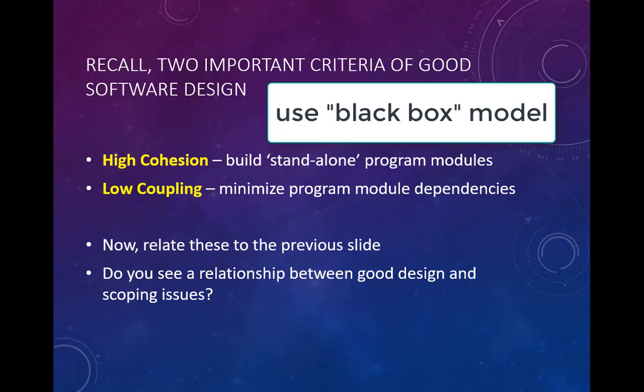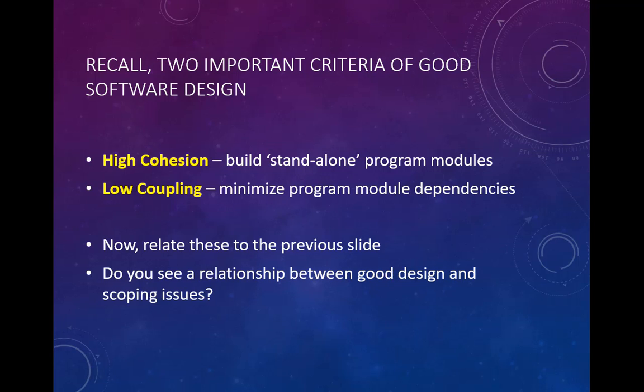Now, we made a huge step forward when we went from structured programming in Comp Sci 0 to object-oriented programming in Comp Sci 1. One of the first things that you probably noticed was the lessening of parameter passing. When you're passing a lot of parameters around, you're increasing the coupling because the parts of the program have to share information through these parameters.